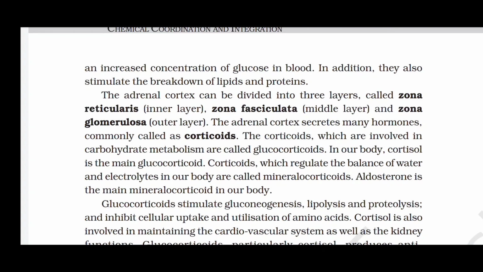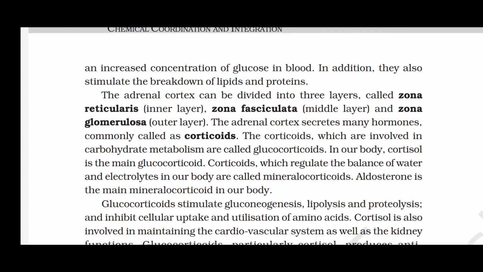The adrenal cortex can be divided into three layers called zona reticularis, inner layer, zona fasciculata, middle layer, and zona glomerulosa, outer layer. The adrenal cortex secretes many hormones commonly called corticoids.